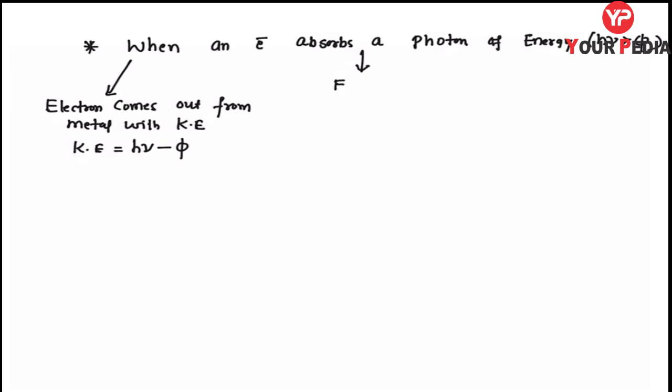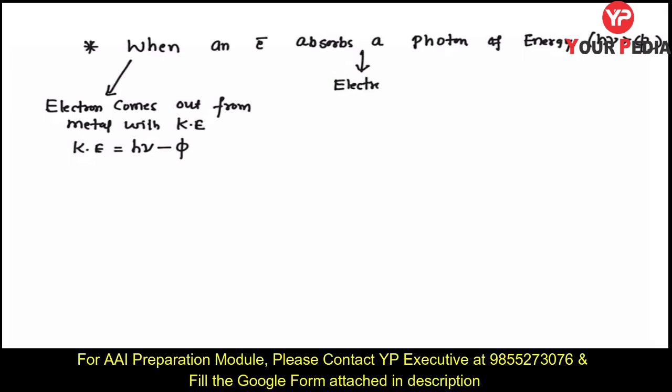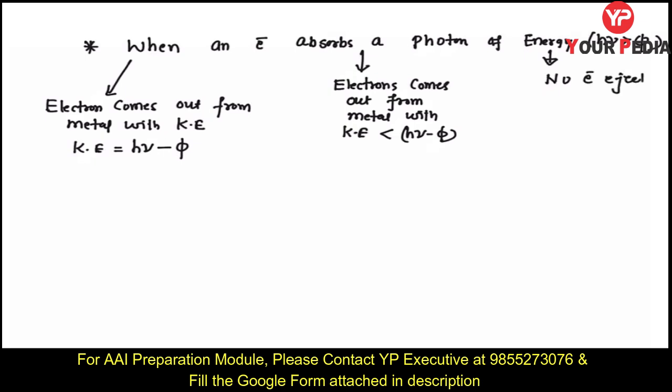Second case, the electron comes out from the metal with kinetic energy less than h nu minus phi. We have considered some collision losses. Third case, no electron ejection occurs.